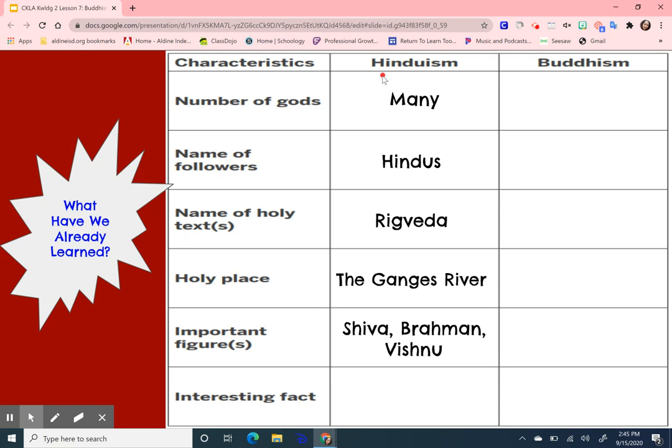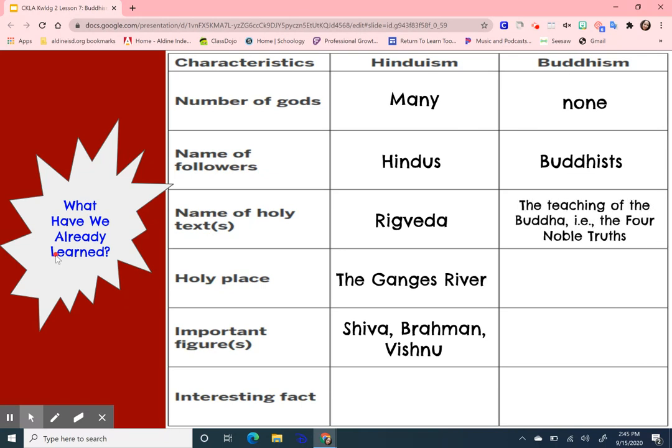What is the number of gods in the religion of Buddhism? There are none. What is the name of the followers? Buddhists. What is the name of the holy text? The teachings of the Buddha, for example, the Four Noble Truths.